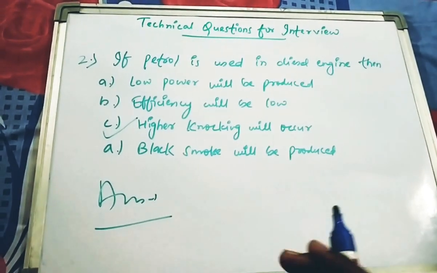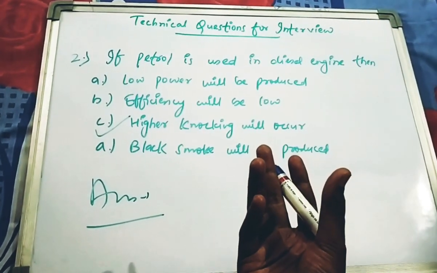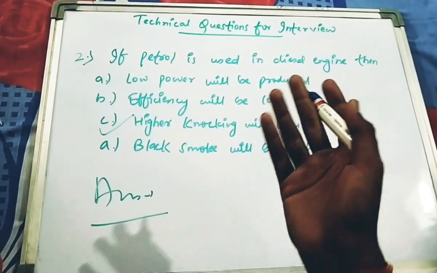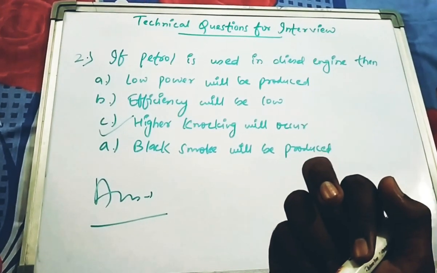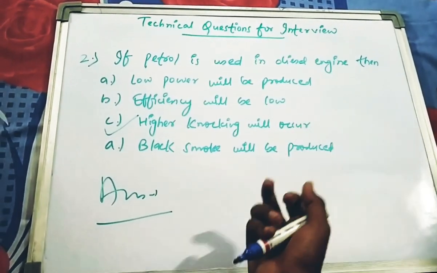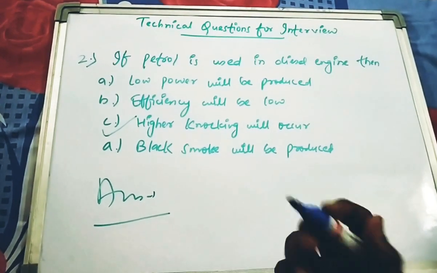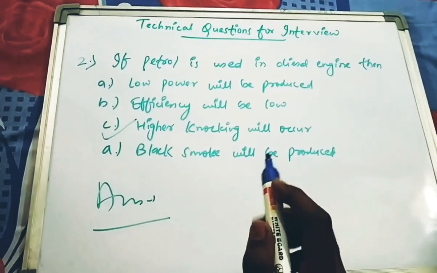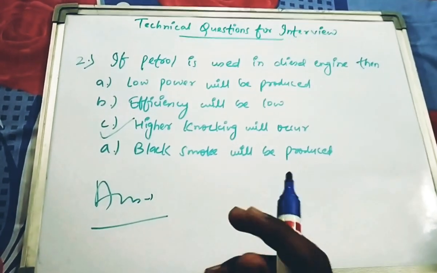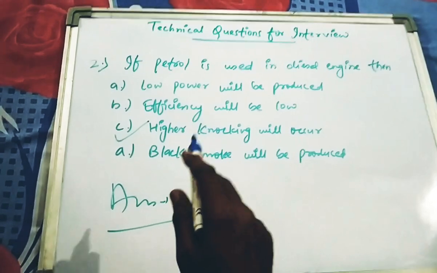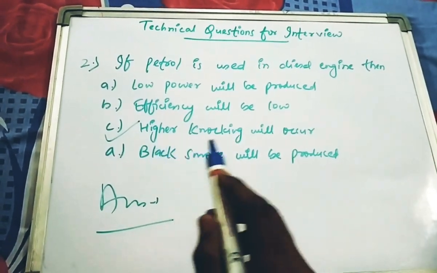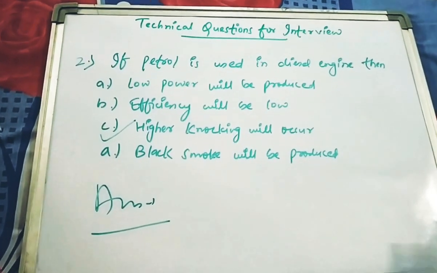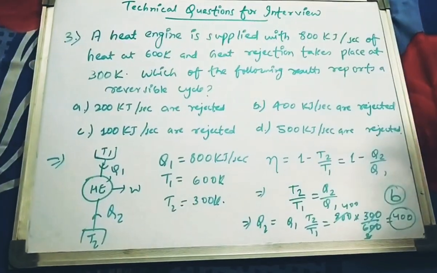What is knocking? In simple language, let us suppose we go to another person's cabin or chamber. Before entering anyone's room, we make this type of sound, tuck tuck. This tuck tuck is indirectly what we call knocking. This type of knocking sound is generally produced in an engine. So when petrol is used in diesel engines, this type of knocking sound occurs. So this will be the correct or appropriate answer for this one. Now coming to the next question.